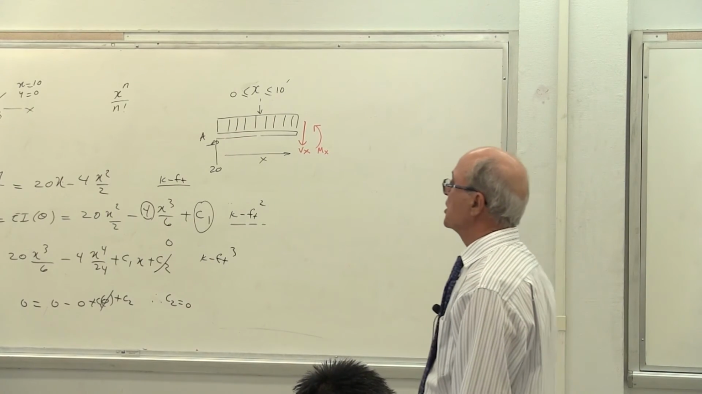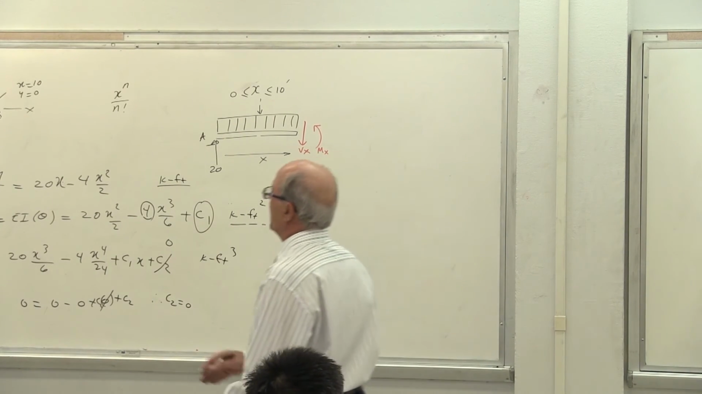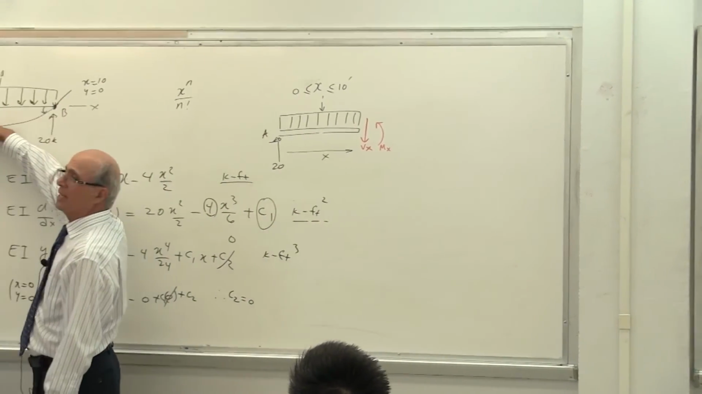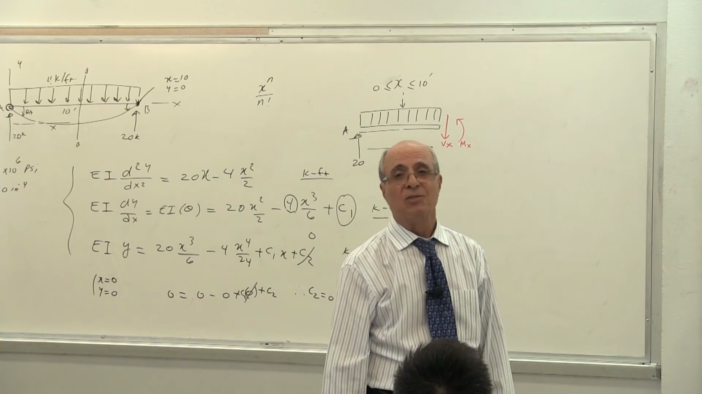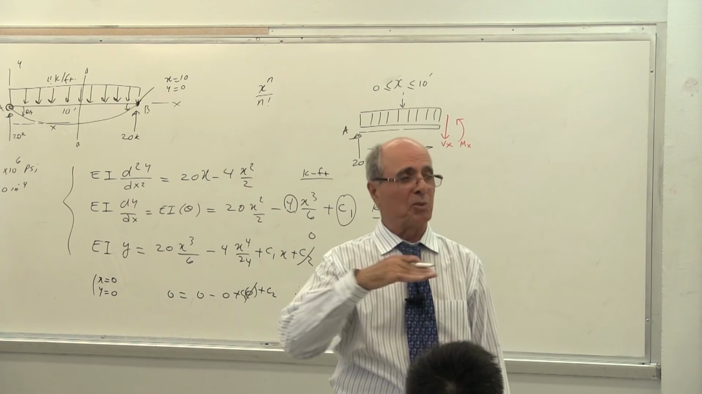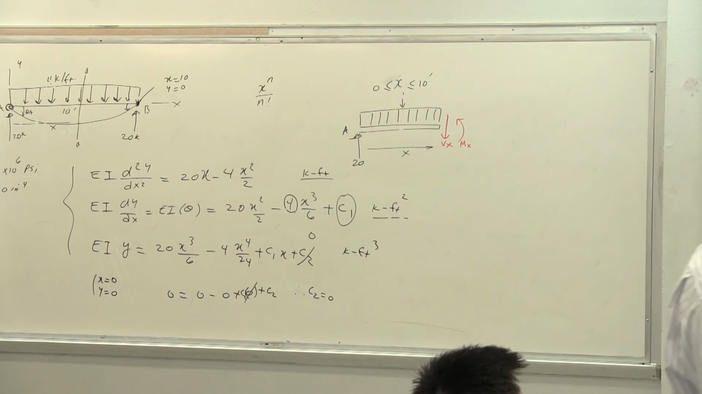Now, next thing is calculating the y. By the way, since this is symmetrical, theta at the middle must be equal to 0. Is that correct? Because it has to be flat. But some people use that as a condition for solving the problem.